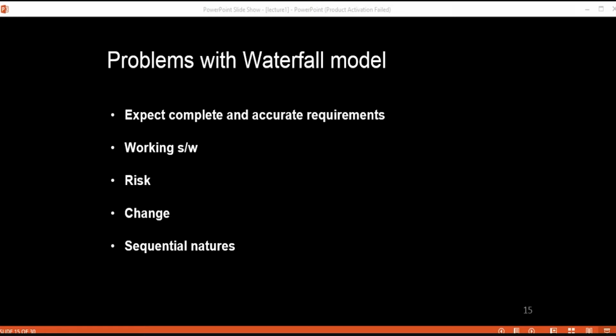Okay, so these are the problems with the waterfall model, and that is the reason the sequential nature of this waterfall model is not realistic in today's world.